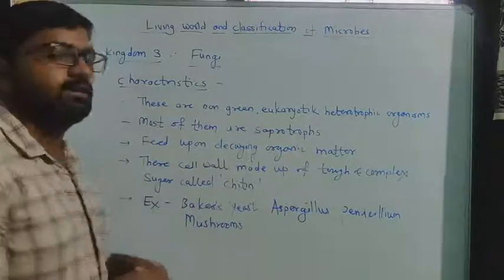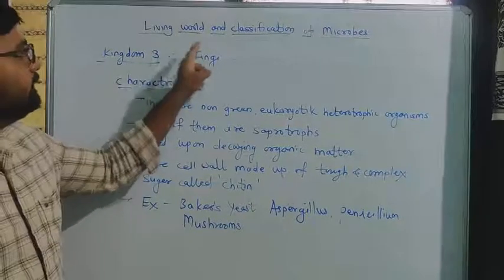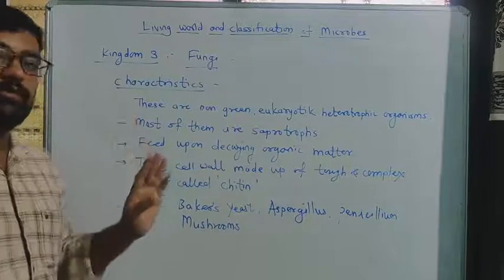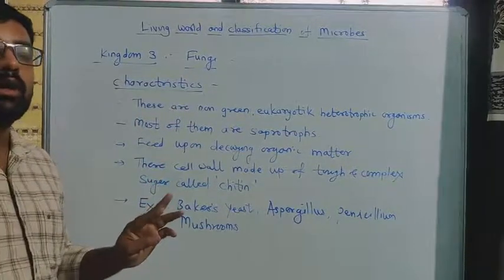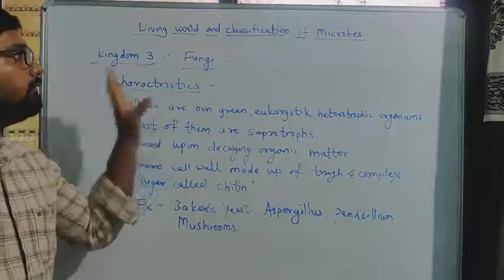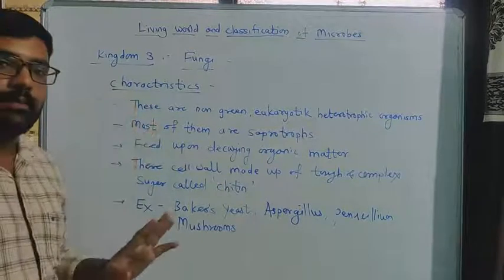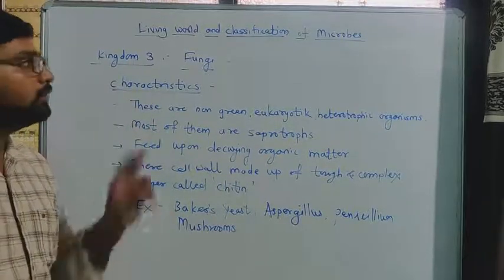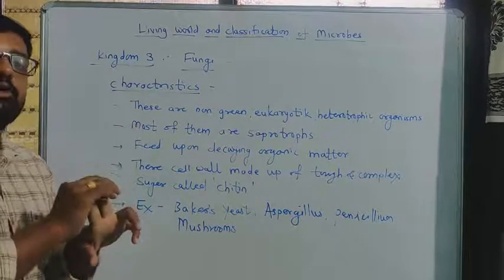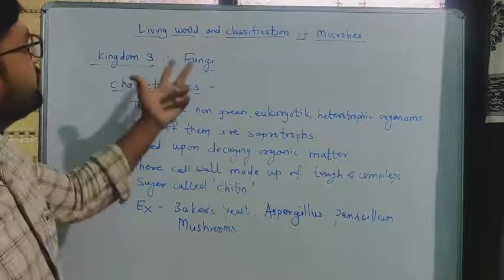Good morning, students. In the last lecture, we started chapter number one, that is the living world and classification of microbes. In that we have to see how all the living organisms are classified. Up to now we have studied that all living organisms are classified into 5 different kingdoms. Among them, we have studied 2 kingdoms, kingdom Monera and kingdom Protista. Now we have to start the third kingdom, that is the fungi.